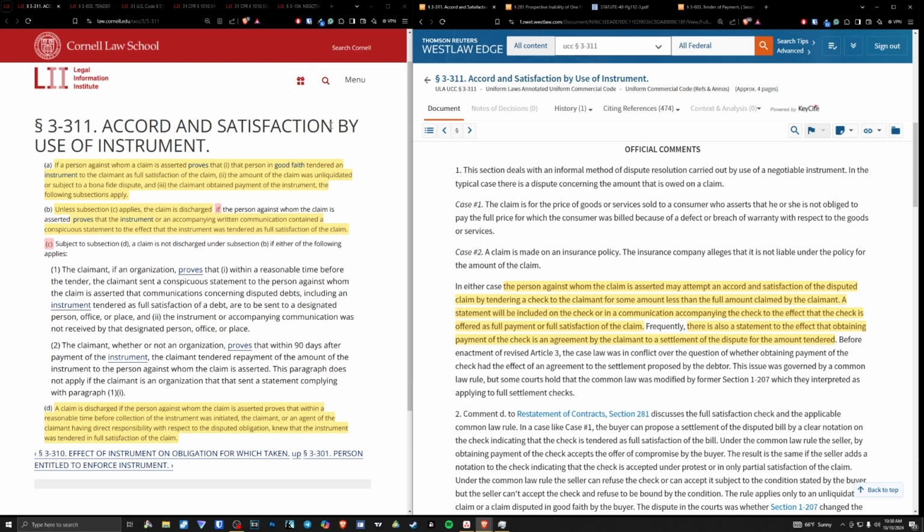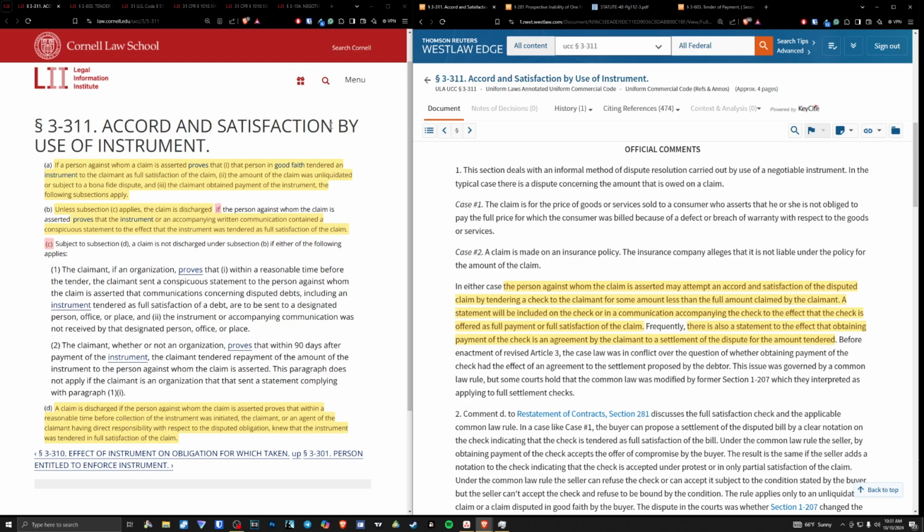Today we're going to be going over two statutes within the Uniform Commercial Code that are quite literally the holy grail of discharge. We're going to be going over the Uniform Laws Annotated, some of the comments within. We're going to be touching a little bit on Restatement of Contracts. We're going to touch on House Joint Resolution 192, just a little bit. Sections 3-311 and 3-603 of the Uniform Commercial Code.